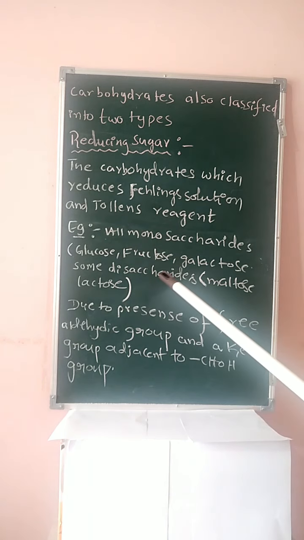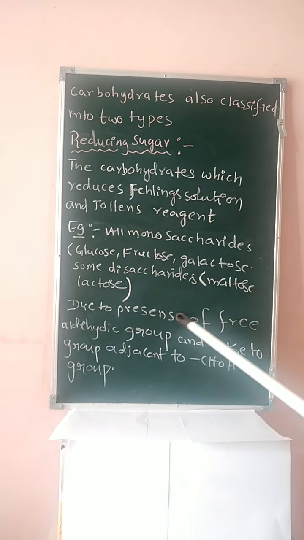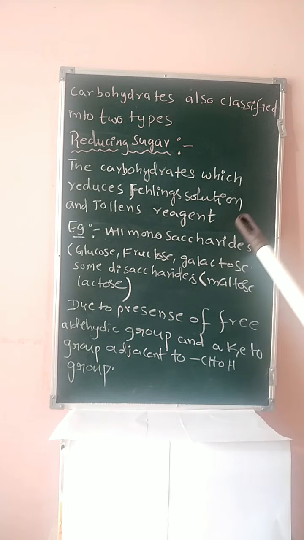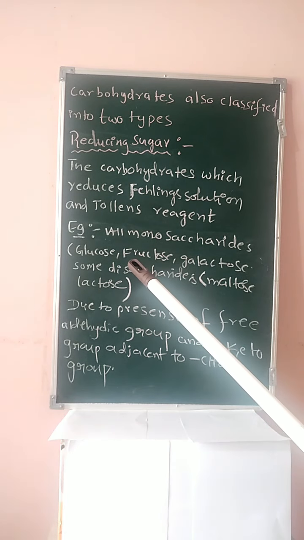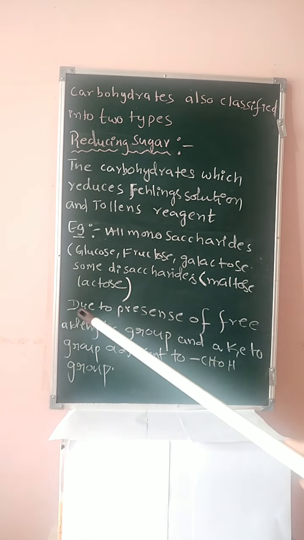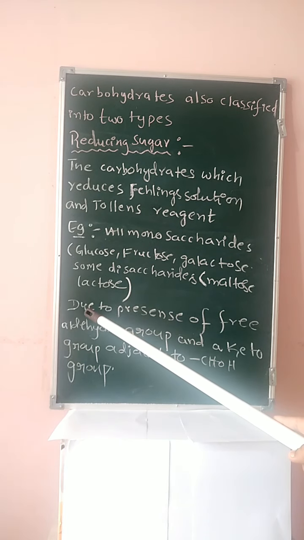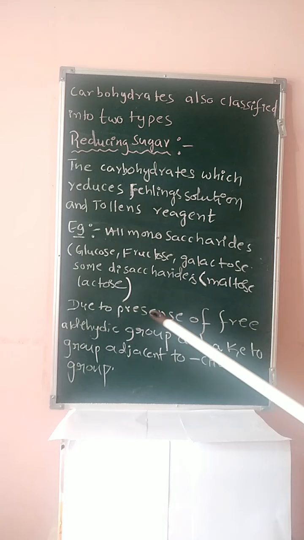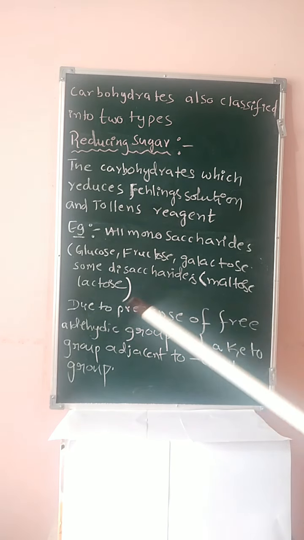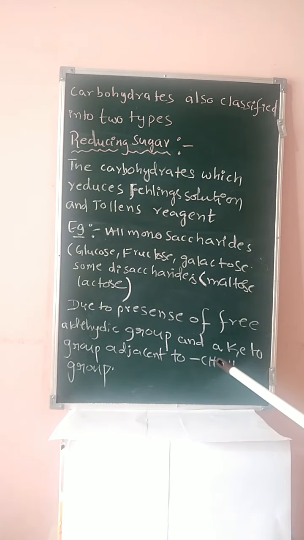The reason to decide whether it is a reducing sugar or not is the presence of a free aldehyde group or a keto group adjacent to a CHOH group.